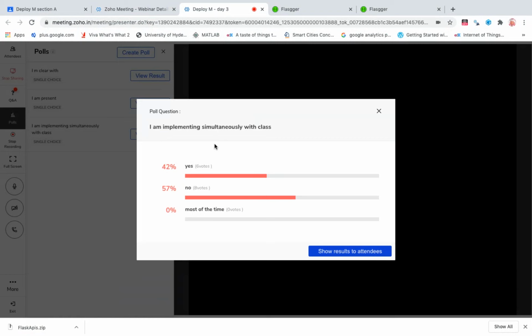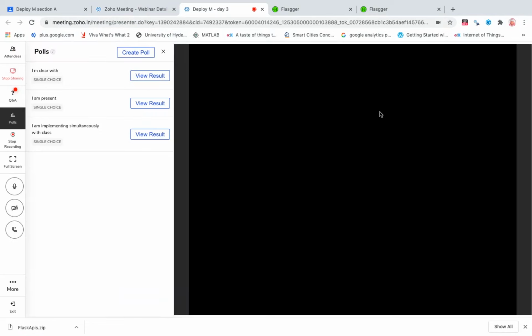Okay, 6 members are implementing along with me. 8 members are not implementing with me. May I know the reason? Okay, I got some question and answers. Technical problem. Sanjana, what's the technical problem? May I know? At least a screenshot. I know you will implement it after class, but if you implement it along with the class, it will be better. I hope so. Power cut. Okay, that's cool. I can't do anything with that. Not an issue.